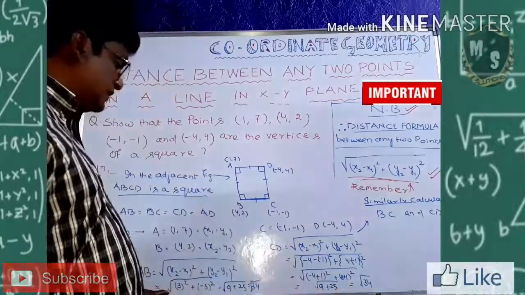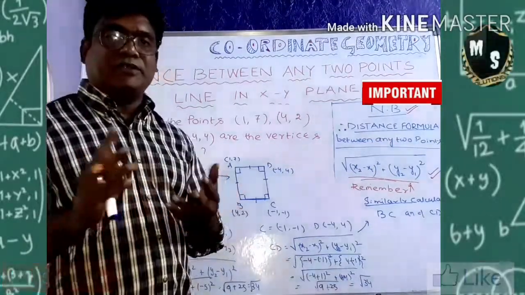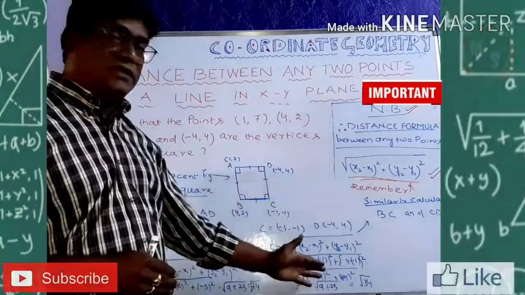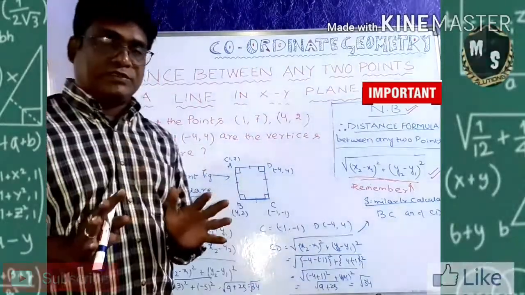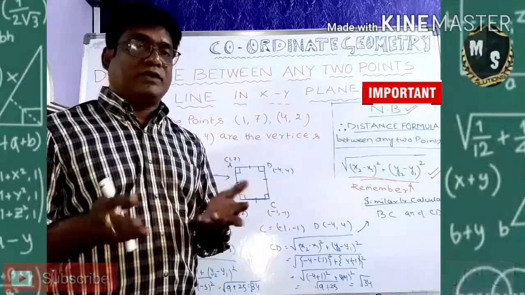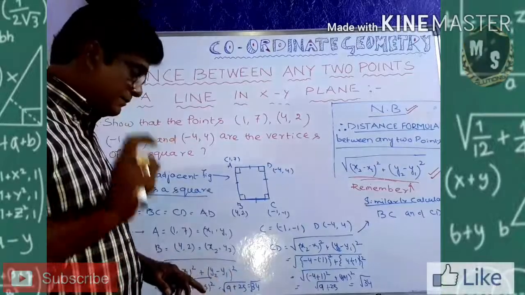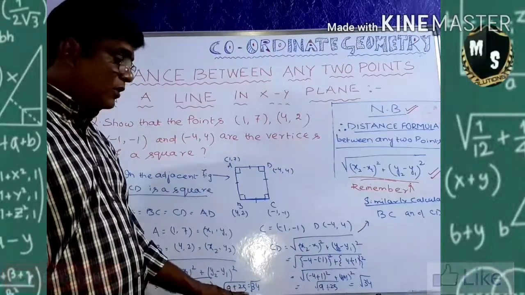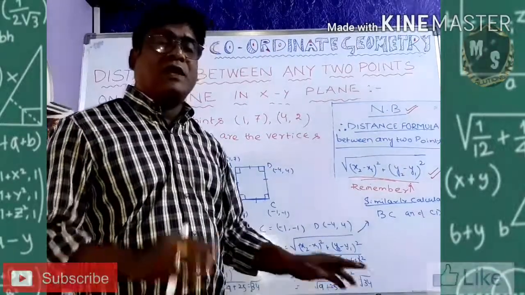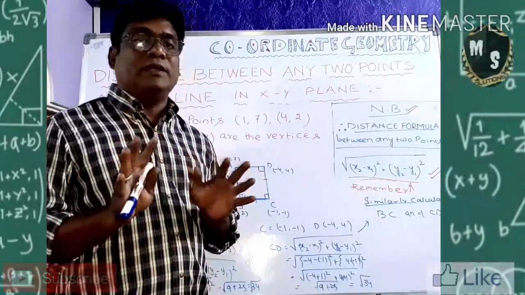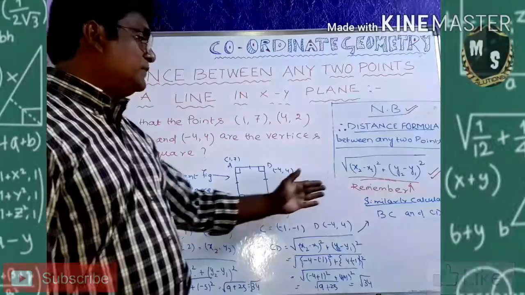After getting two sides, you cannot say it is a square. Many students are just finding out two sides and they are saying these two sides are coming similar, equal, so it is a square. No. You have to go for four sides. The four side measurements will remain the same. It is root over 34. That means another two sides will also be root over 34. Then only it is a square. Like that I wrote here.